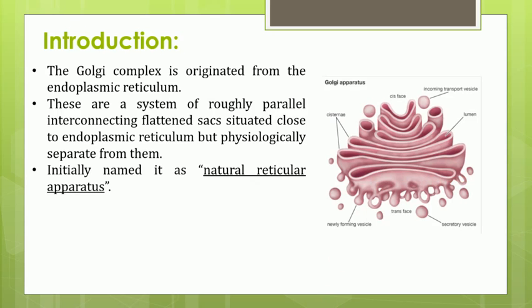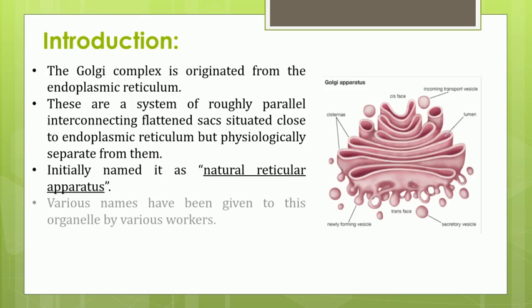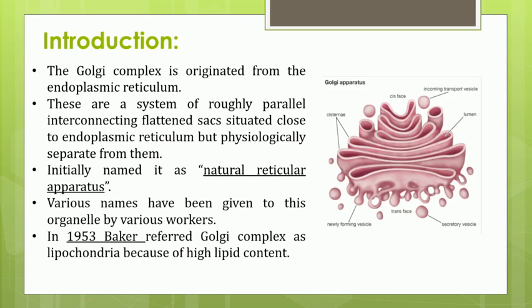Initially it was named the natural reticular apparatus. However, later on it was named Golgi apparatus or Golgi complex. So there are different names given to this organelle by different scientists or workers. In 1953, Baker referred to it as Golgi complex, or it is also referred to as lipochondria, because of its high lipid content. So in 1953 it was named lipochondria because it contains high lipids.